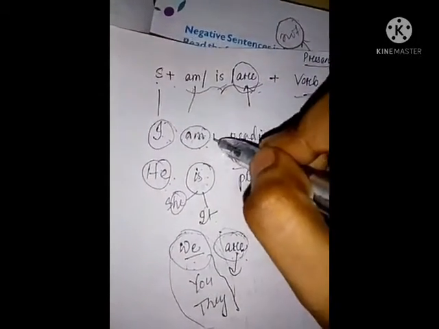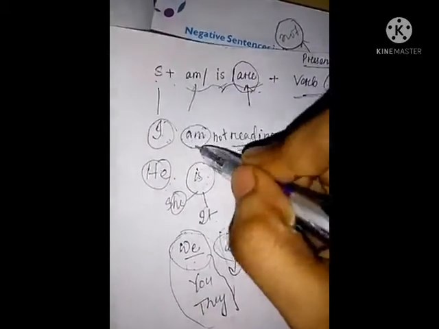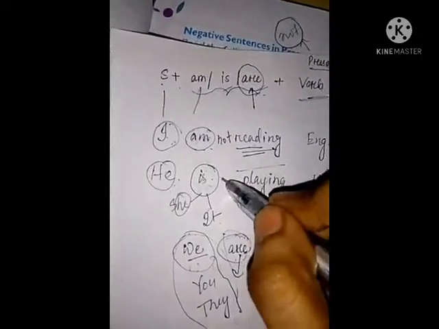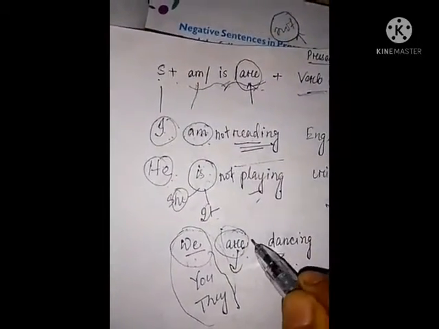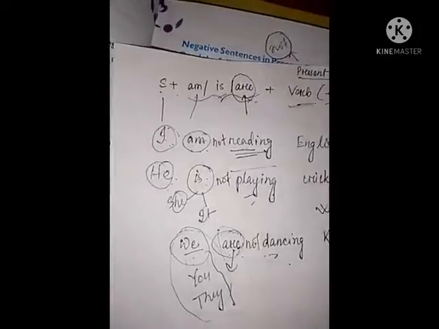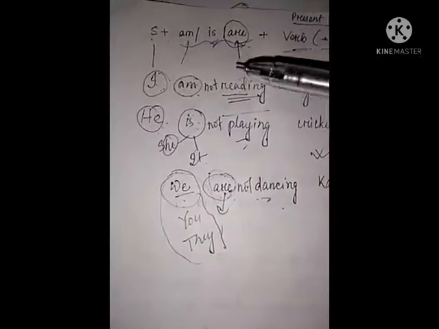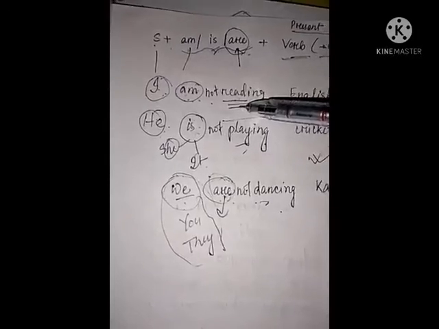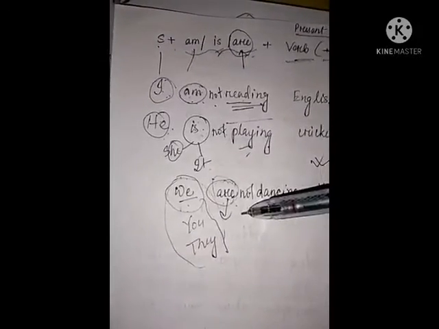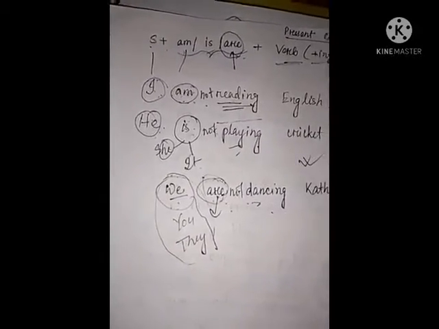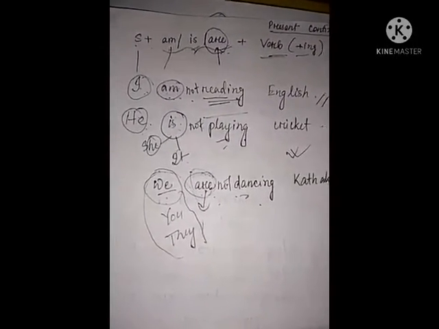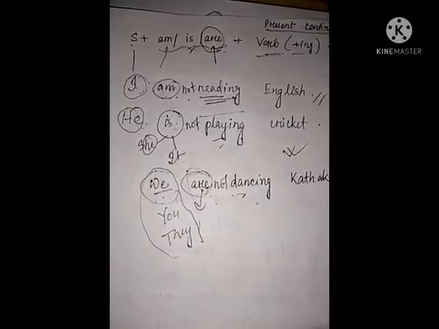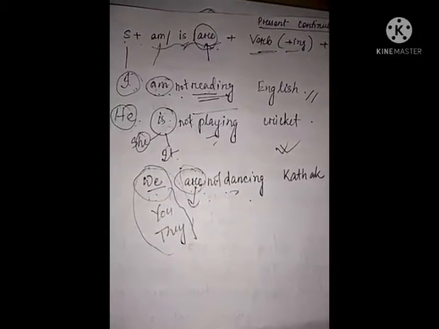If we use not in between auxiliary verb and main verb, then it becomes a negative sentence. Very easy. Understand? So like this we can make negative sentences in present continuous tense.